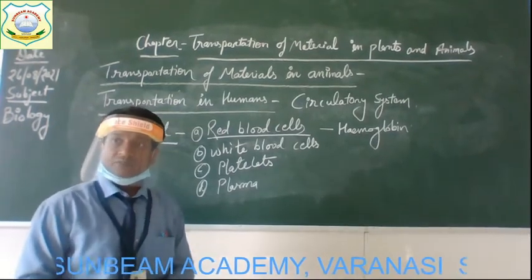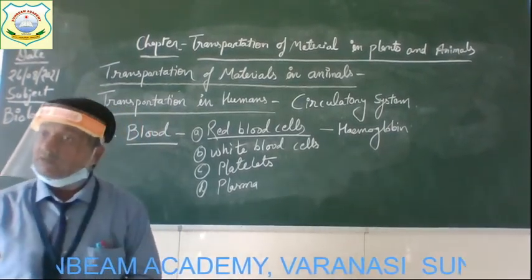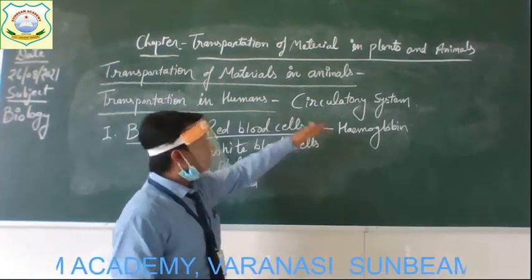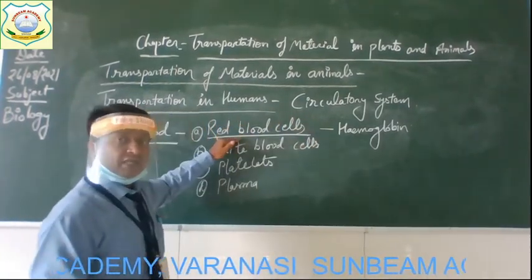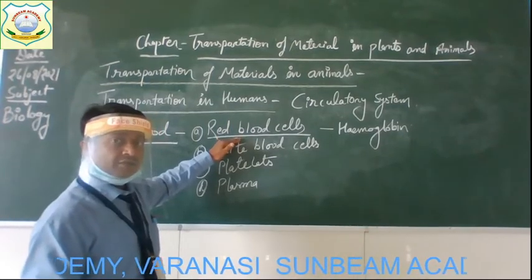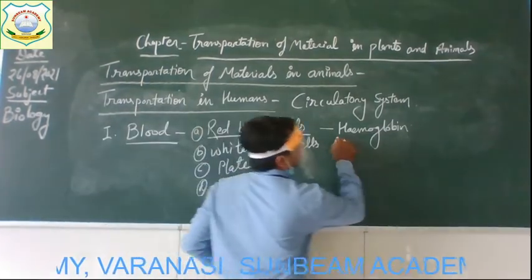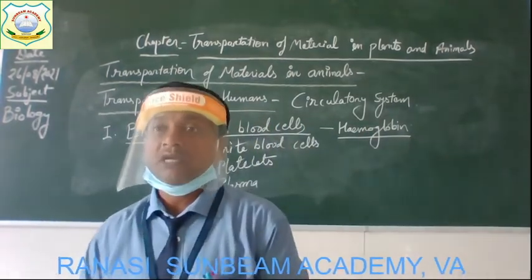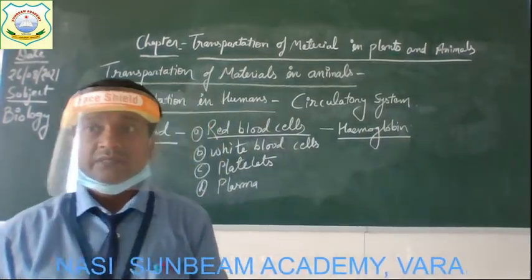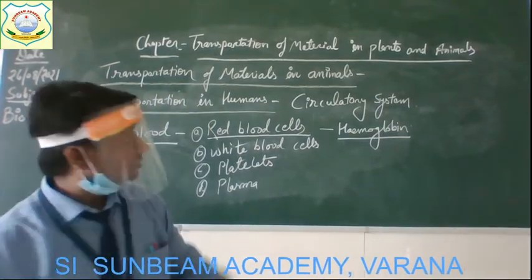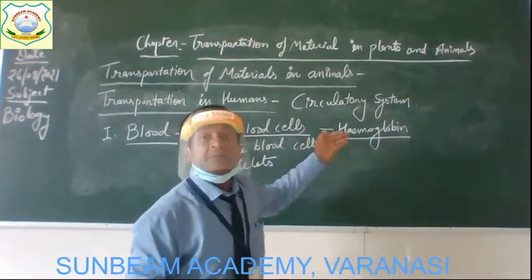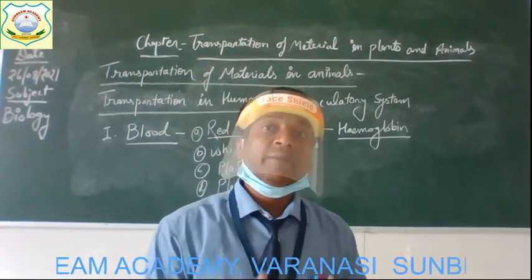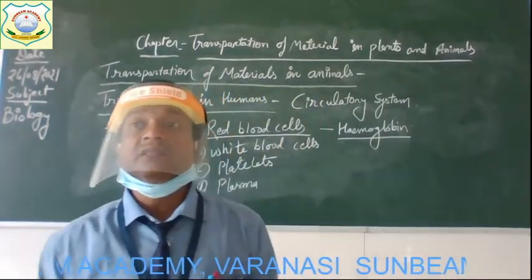All right, children. So why is the color of our blood red? Because of the presence of hemoglobin in our red blood cells. Clear? Now this hemoglobin pigment plays a very important role in our body, that you must know. This hemoglobin has the quality to combine chemically with oxygen.